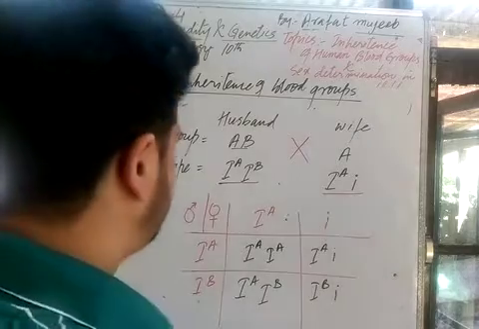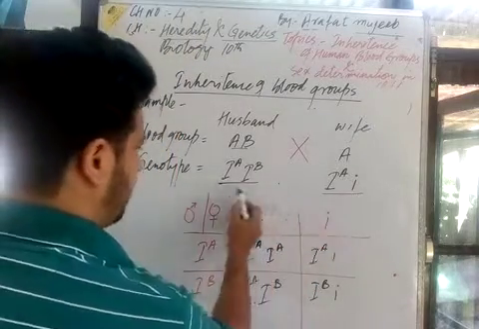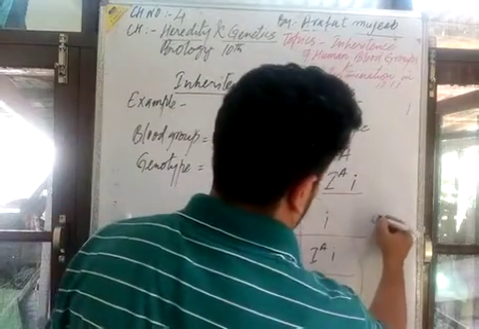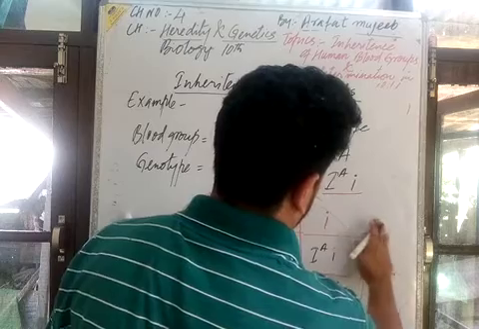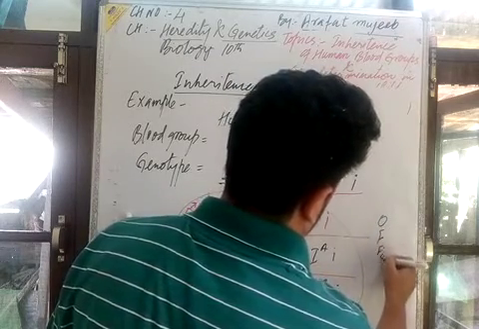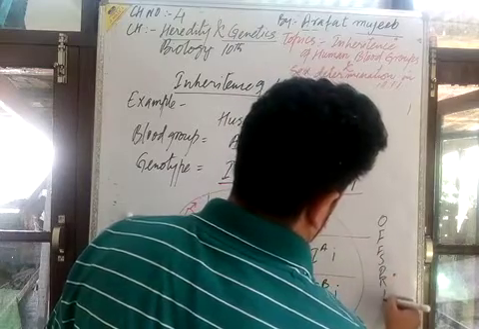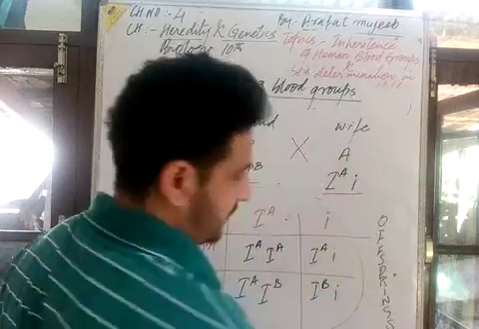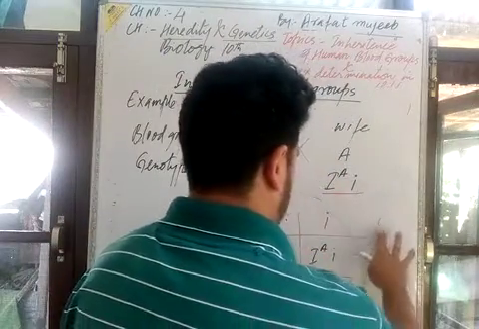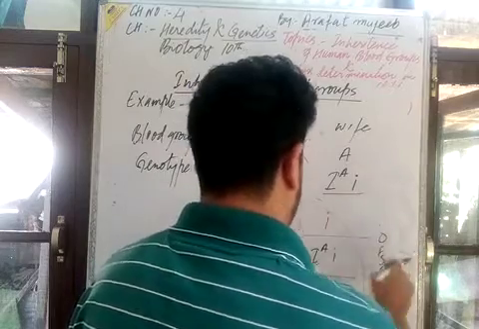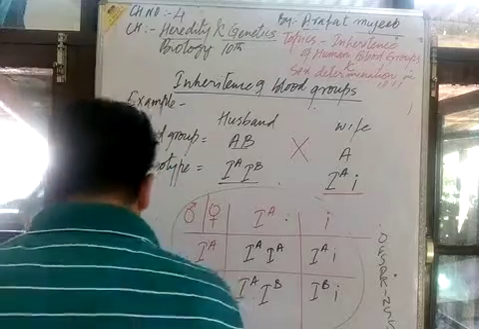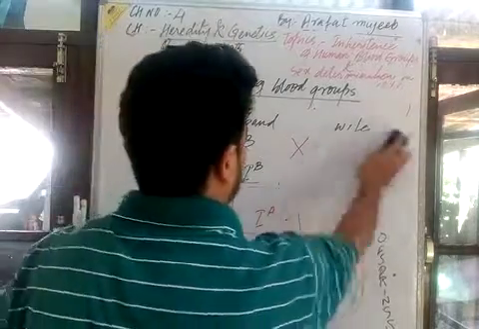Now on the basis of this, what offspring are formed? Here are the offspring, with different genotypes. I will tell you now what their offspring will be.